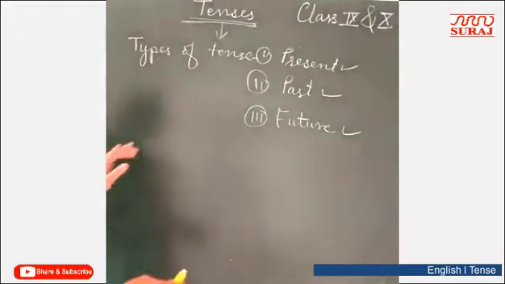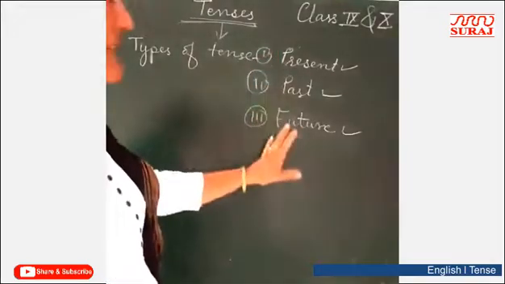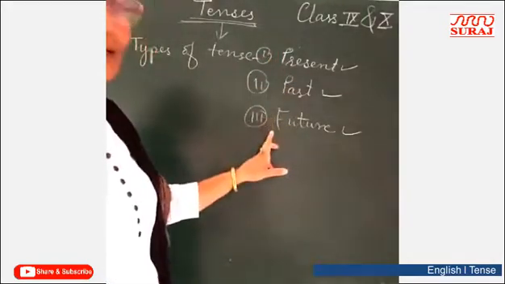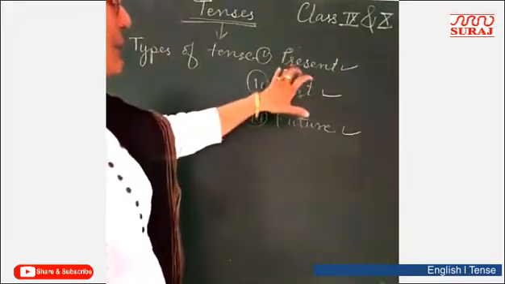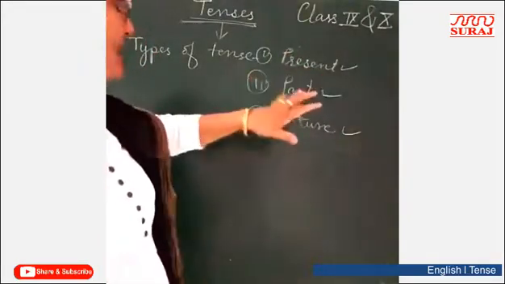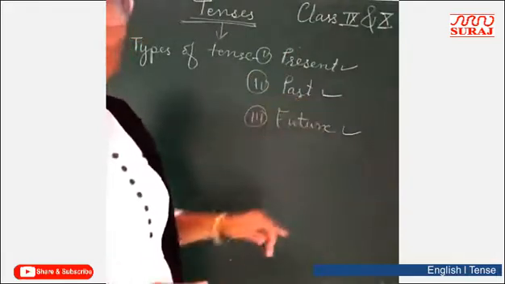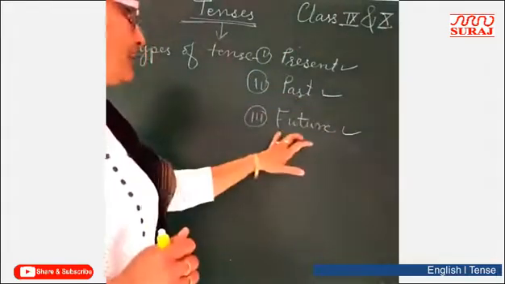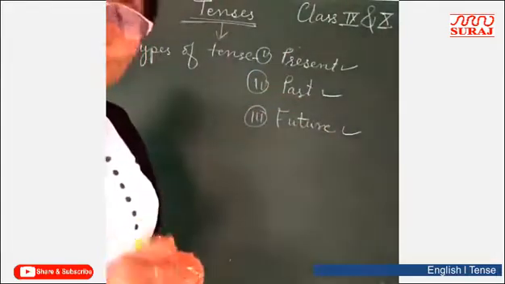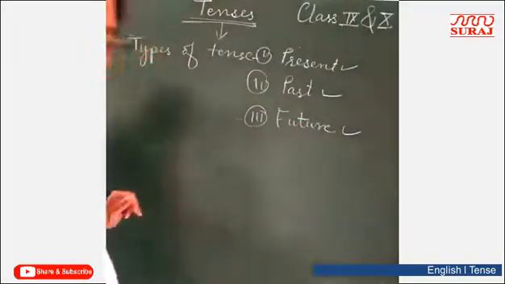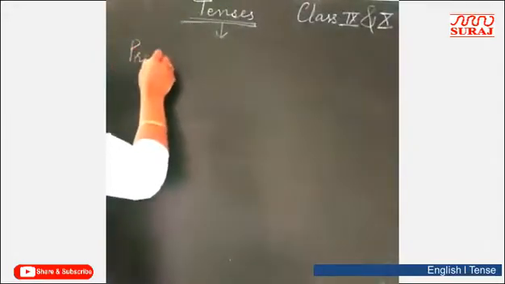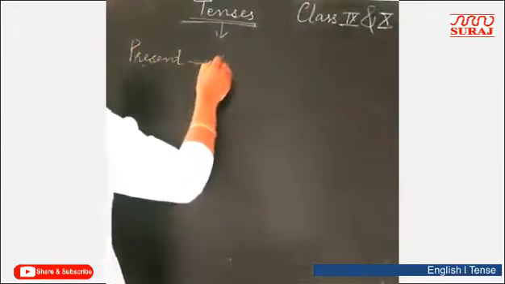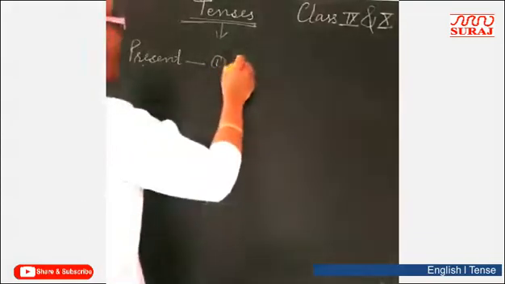Further, we classified each of the three tenses into four groups. Present also has four types, past is also classified into four groups, and future is classified into the same four groups. First, present. First type, indefinite.